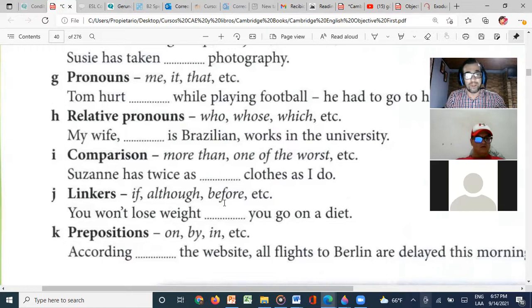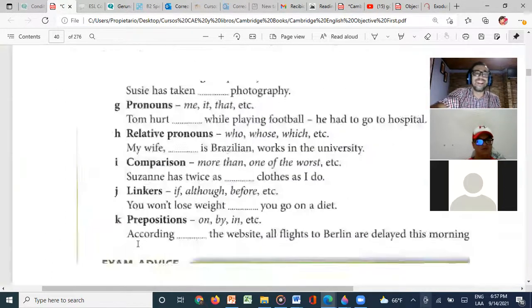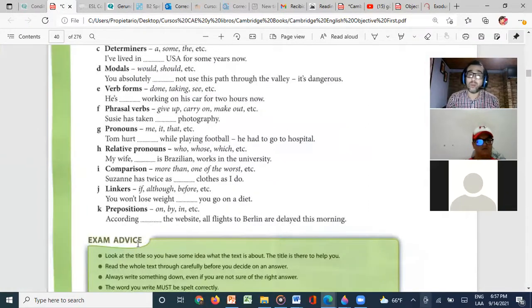But here, for example, we say "according," and which preposition should we be using here? According to. According to the website. So "according" collocates with "to," right? Goes with "to." Okay, so these are the parts that we need to learn in part 2 of this Reading and Use of English test for C1. Okay, so that's what we are going to learn.